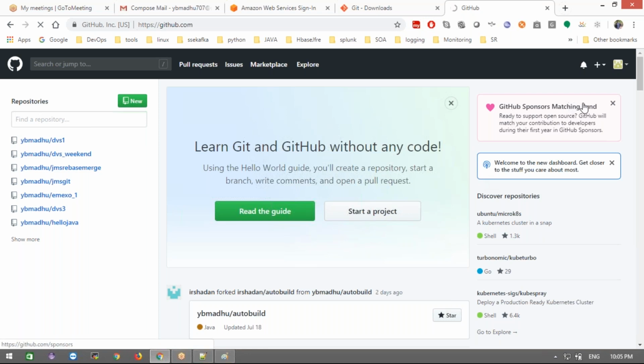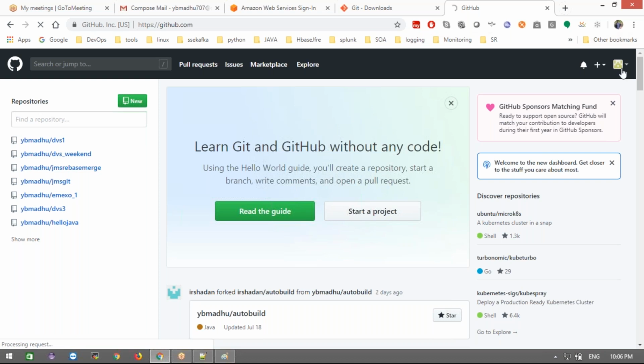See, I got a sponsor matching fund, guys. Today only I got this news. Thanks. Okay, fine. And see, my code has a lot of people forking. That's why they are giving the sponsoring matching fund.